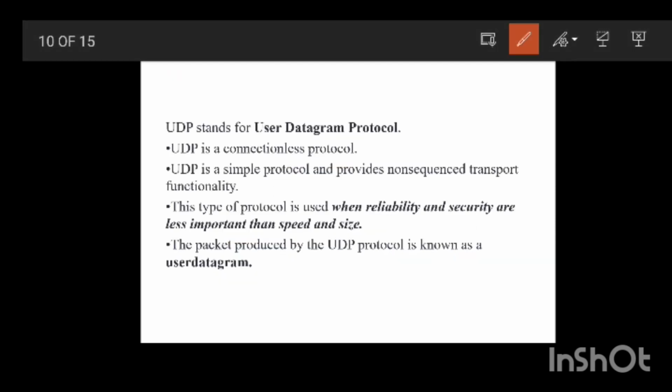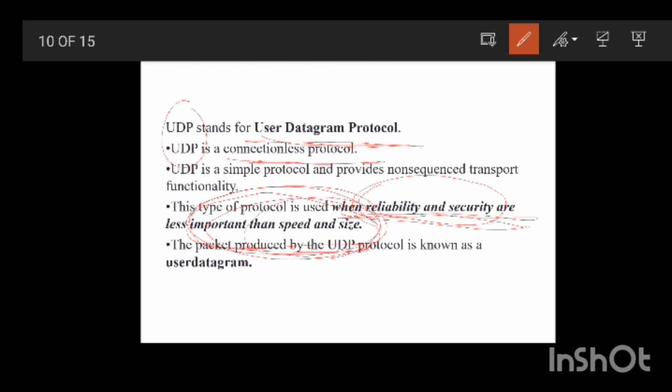UDP stands for User Datagram Protocol. It is a connectionless protocol, and it does not prefer reliability and security, because reliability and security are not important for the UDP protocol. It prefers only speed and size. Speed and size are more important in the UDP protocol in comparison to reliability and security. The packet produced by the UDP protocol is called a user datagram.